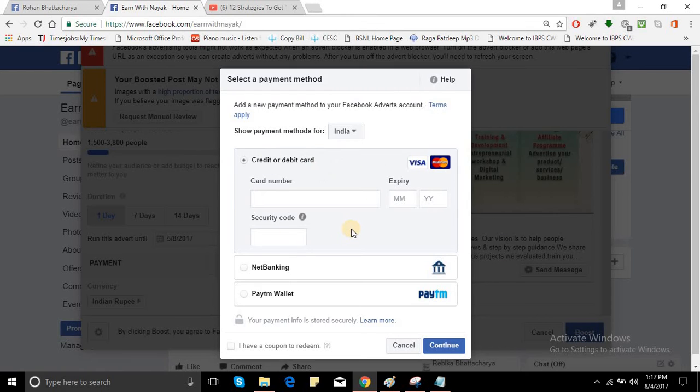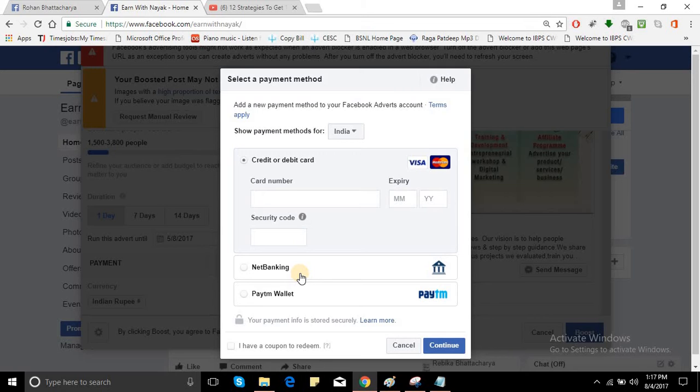And now there is the option of select a payment method. You have to choose a payment method for boosting this post. You can choose either credit or debit card or net banking or Paytm wallet if you have. Look, my friend, net banking is possible if you are not using US dollar. If you are using INR, I mean Indian rupees, then you can access this option, net banking. So that is the main issue I have to talk to you.